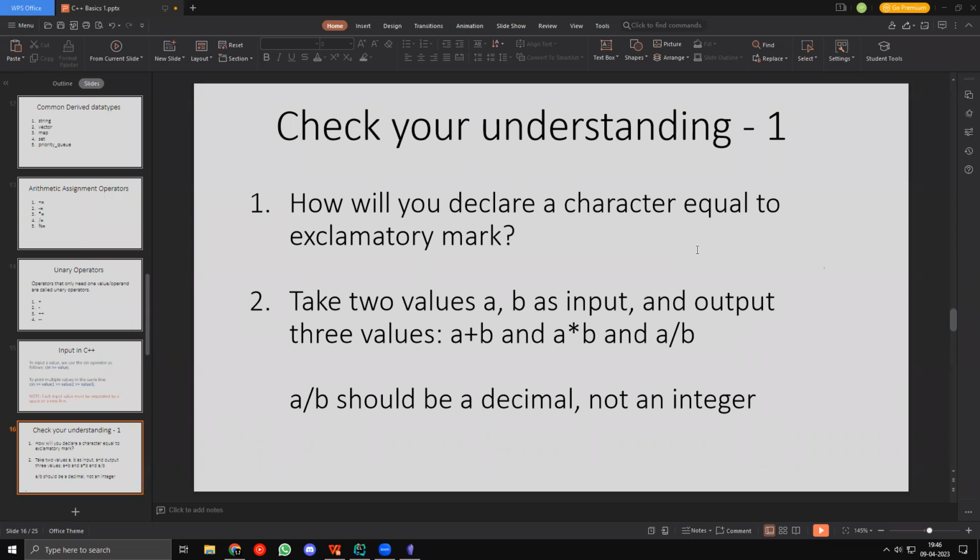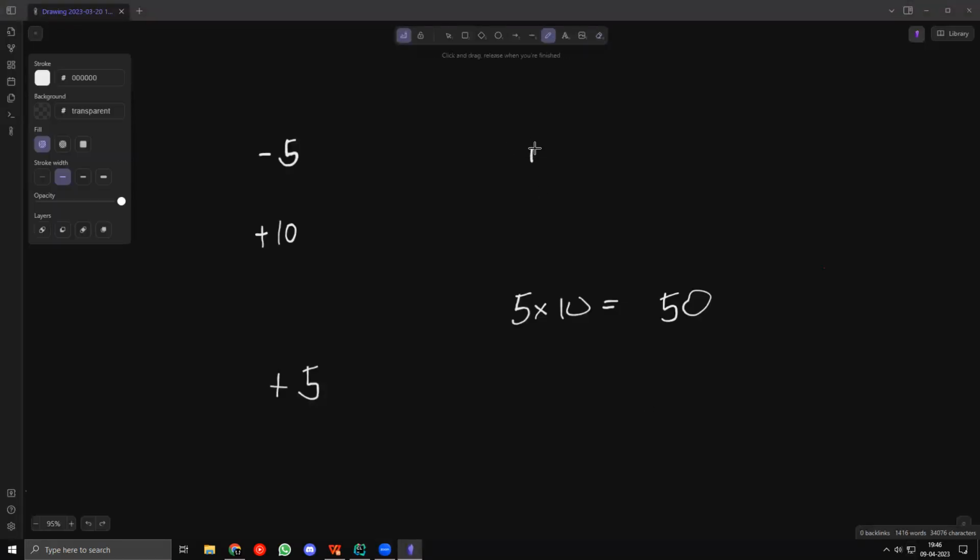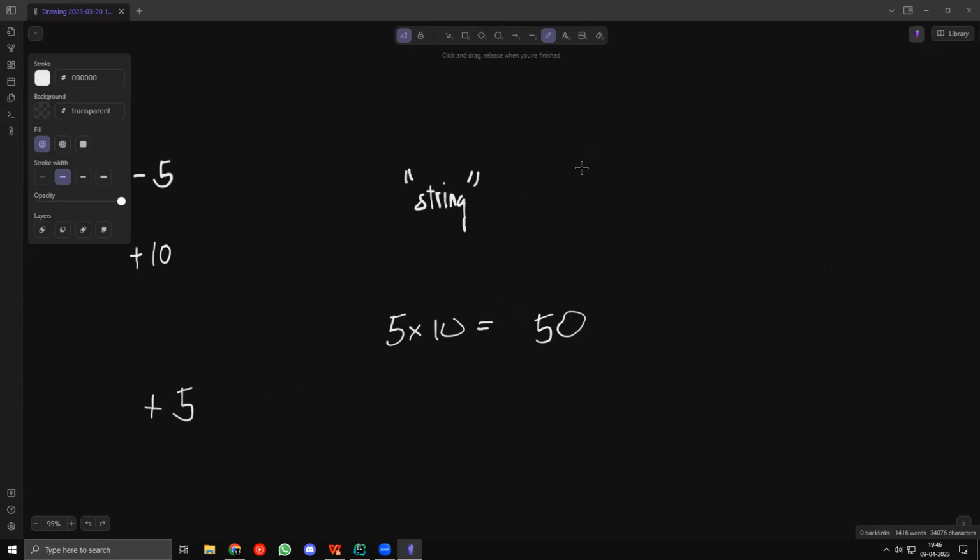That's very good. Akash, you are using double quotes. You need to use single quotes actually. So everyone who is using double quotes, keep in mind that double quotes are for strings, right? Double quotes are for strings. This is for a string with multiple characters. Now this single quote is for only one character.